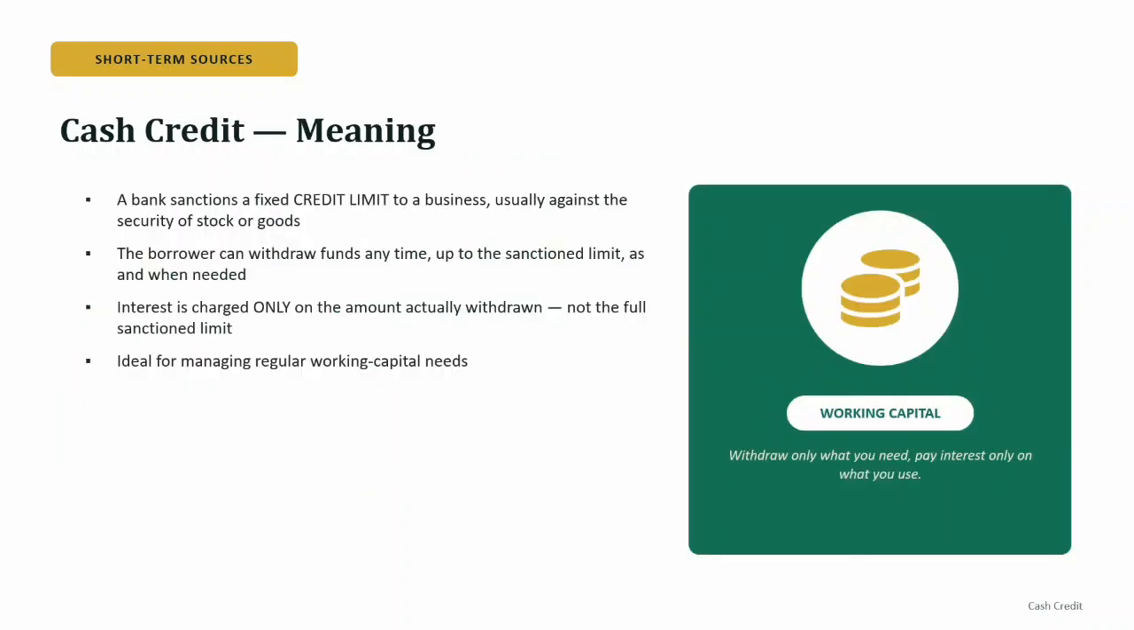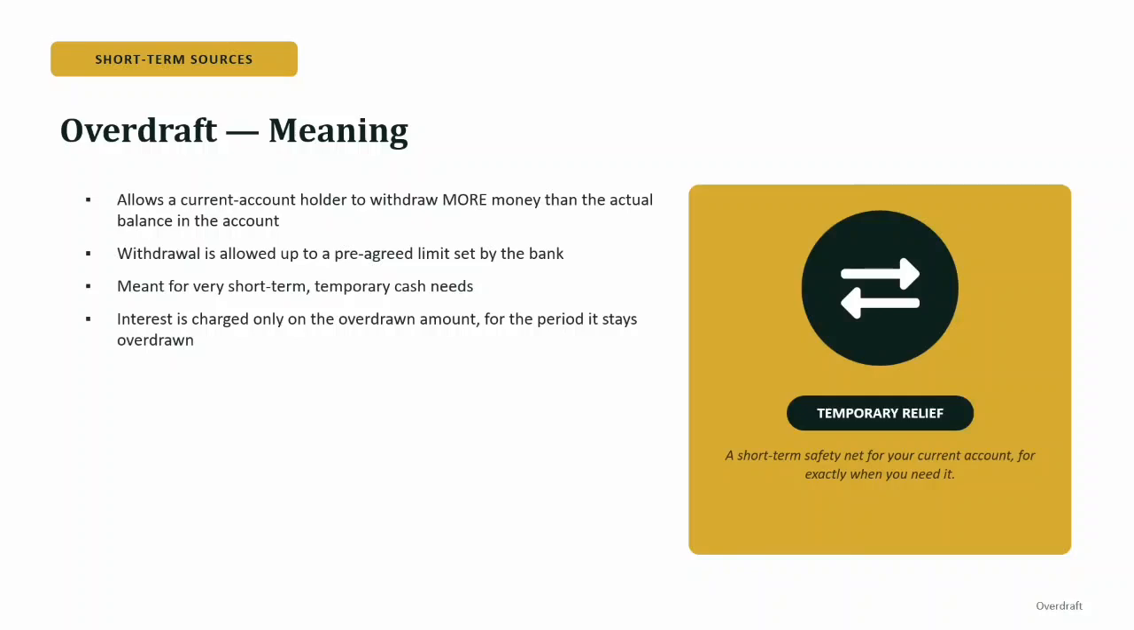Let's understand each one with an example. Suppose a bank tells a business, we are giving you a credit limit of rupees 10 lakh. You can withdraw money whenever you need it, but only up to this limit. This is called cash credit. Now the most important point: the business does not have to withdraw the full 10 lakh rupees. Suppose the business withdraws only 3 lakh. Interest is charged only on the 3 lakh which is actually withdrawn and not on the full sanctioned limit.